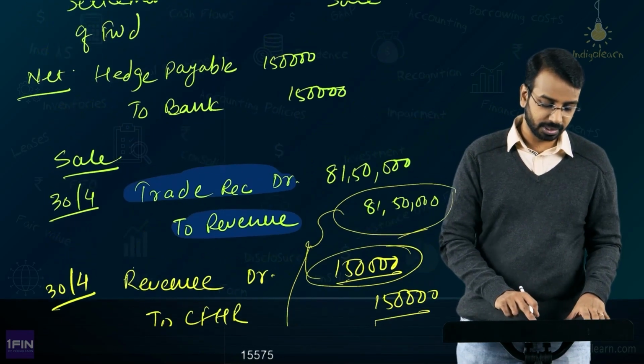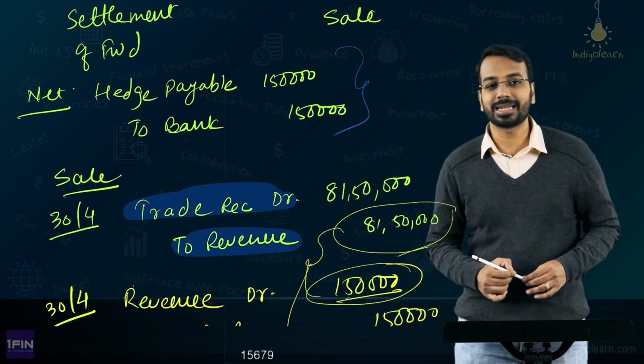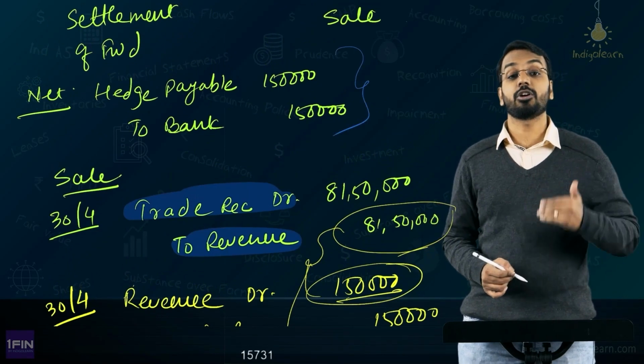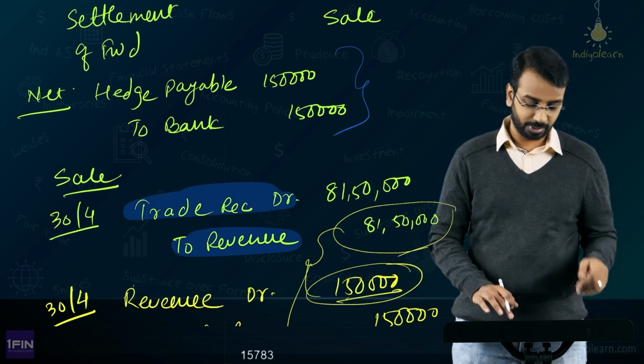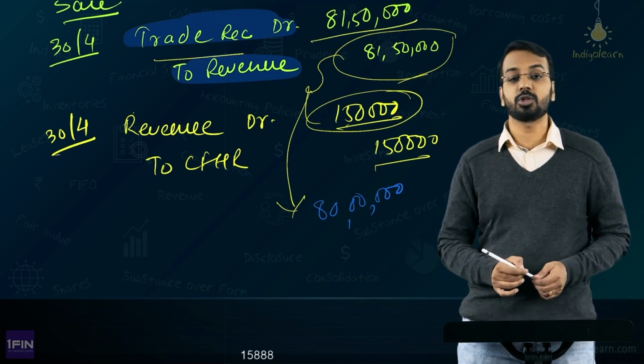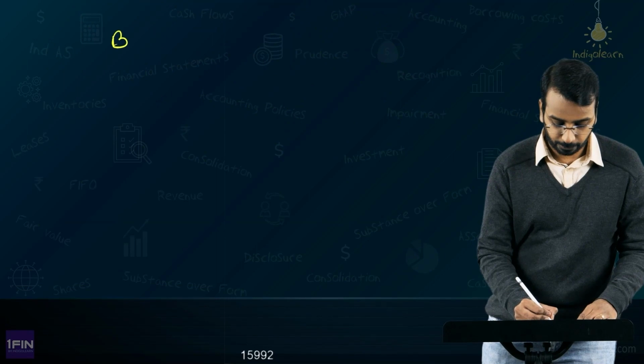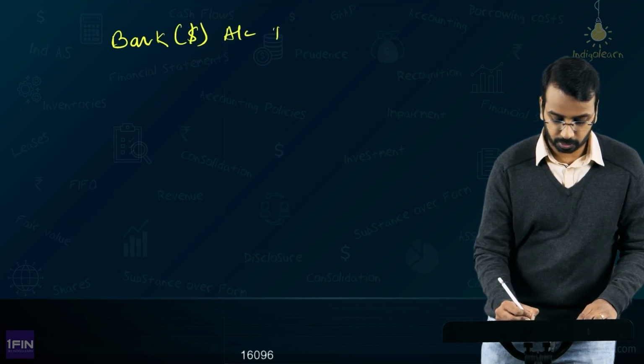Now sometimes what happens is, instead of doing this net settlement, you may agree for a gross settlement. Now how will that work? You will receive this 81,50,000 worth of dollars from the trade receivables, right? So what you will do is, you will say bank dollars account debit.